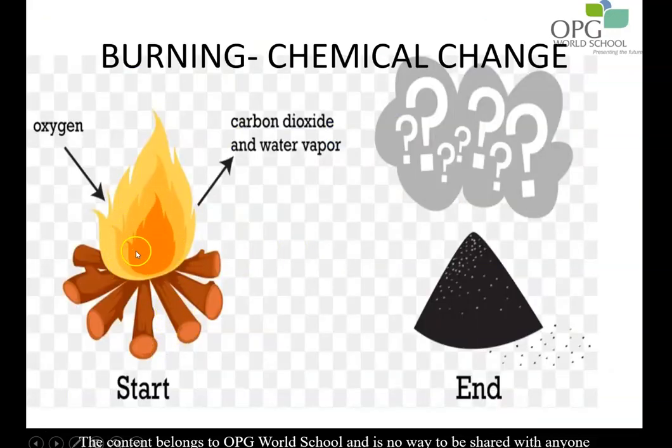When we burn any fuel, it needs oxygen and gives out carbon dioxide and water vapor. In the end, you get the ash that is left behind. So what are the reactants? The reactants are the fuel and the oxygen. Fuel and oxygen will burn to give you three products: carbon dioxide, water vapor and the ash, which is the solid residue.